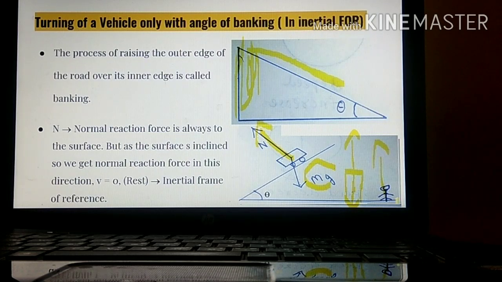Okay. Now we will consider turning of a vehicle only with banking, angle of banking, in an inertial frame of reference. Inertial frame of reference means a person who is standing and is not having any sort of motion. This person is also called a stationary person, and as this person is stationary, the velocity is equal to 0. Okay.